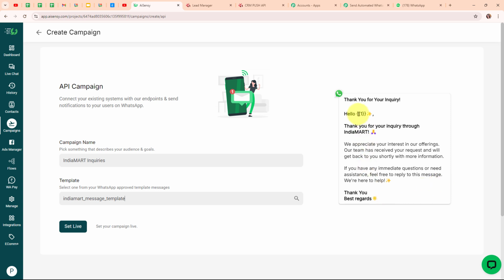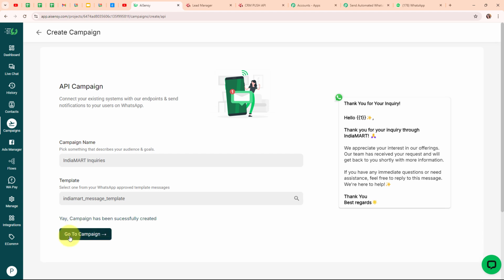So here you can see I have used a variable in the place of name. That is because I want whenever I receive a new lead through my IndiaMART account, then automatically this previously existing detail should be updated with the new one. Variables make our text dynamic, and you can add multiple variables in your draft. This is my message template, and now I'm going to launch this campaign by clicking on the set live button given over here.